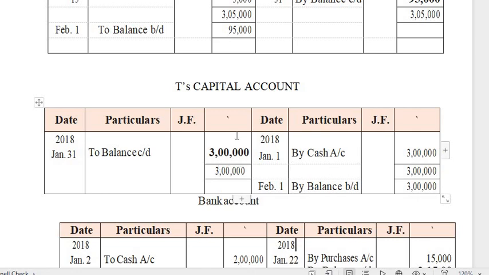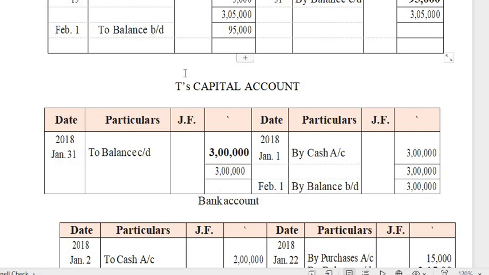So the difference here is nothing. Here no value, so the 3 lakh itself is the difference. That I have to write to balance carried down. Whichever amount is the difference, you have to always write as to balance carried down. That you have to bring down to the next month on the opposite side. See here also, 95,000 is the difference you are getting on the credit side, that you have to transfer to the next month on the debit side. Opposite side only you have to write that.